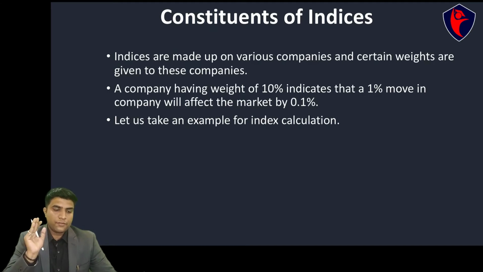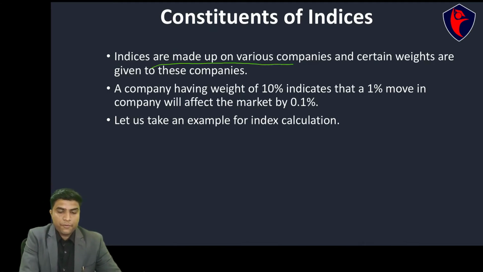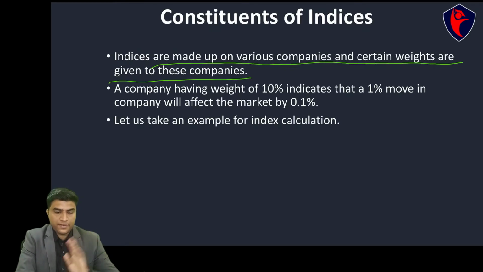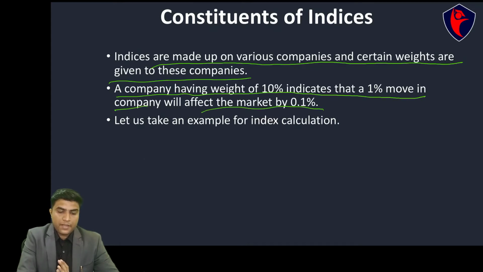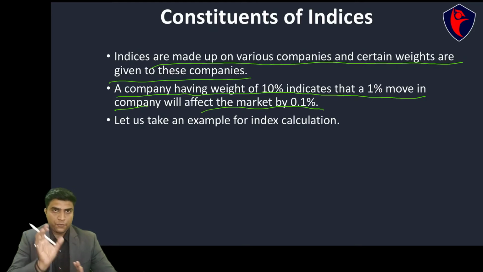Now, what are the constituents of these indices? Like, what are the parts of these indices? Indices are made up of various companies, and certain weights are given to these companies. A company having a weight of 10% indicates that a 1% move in the company will affect the market by 0.1%. If this is confusing, I will explain it now. It will be very clear.